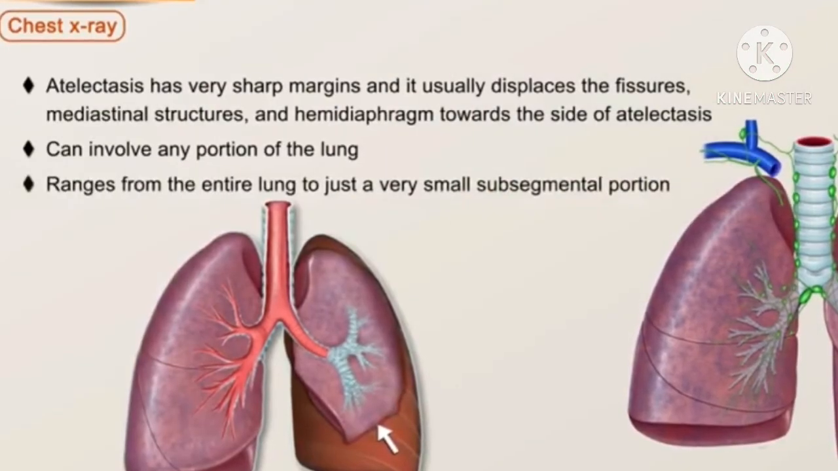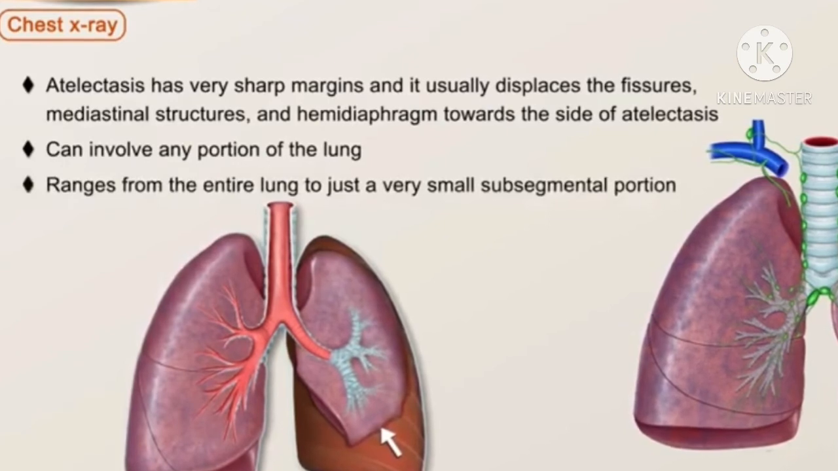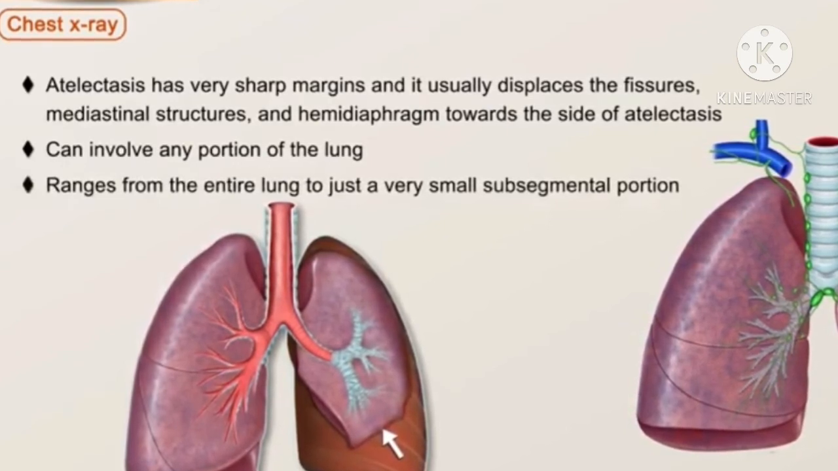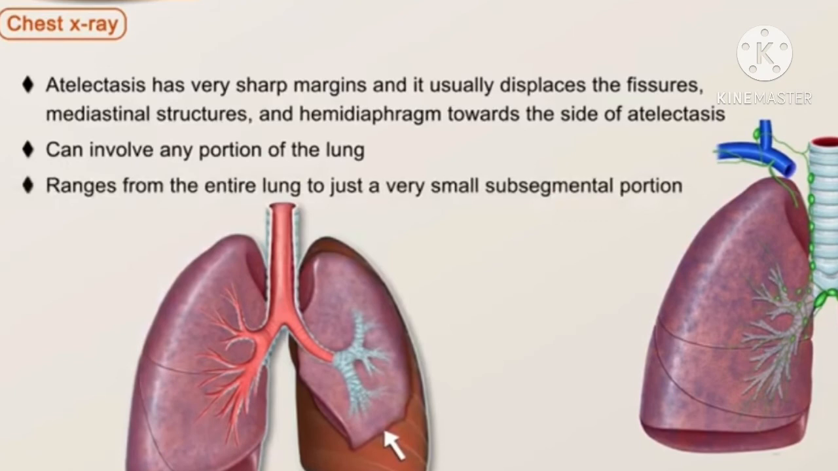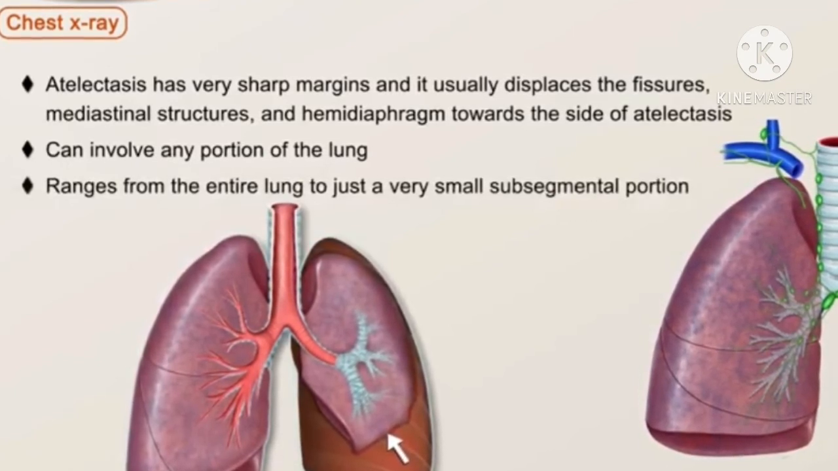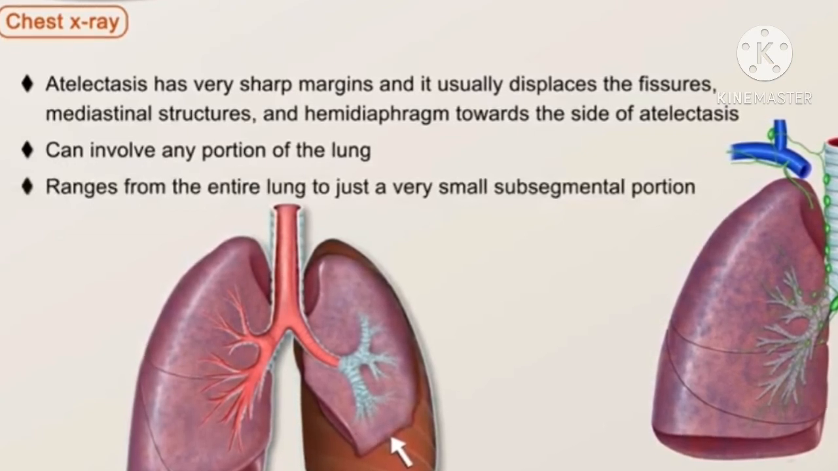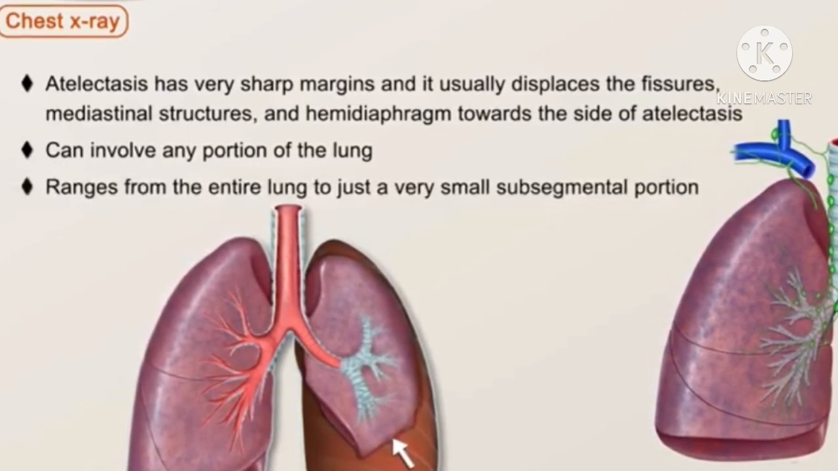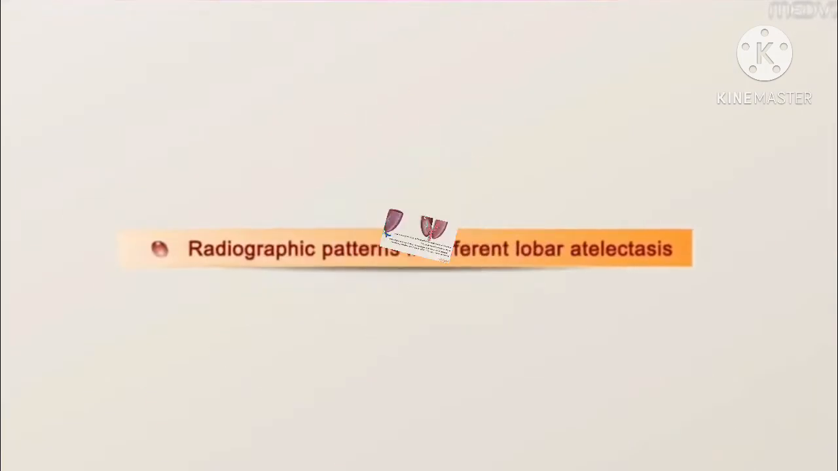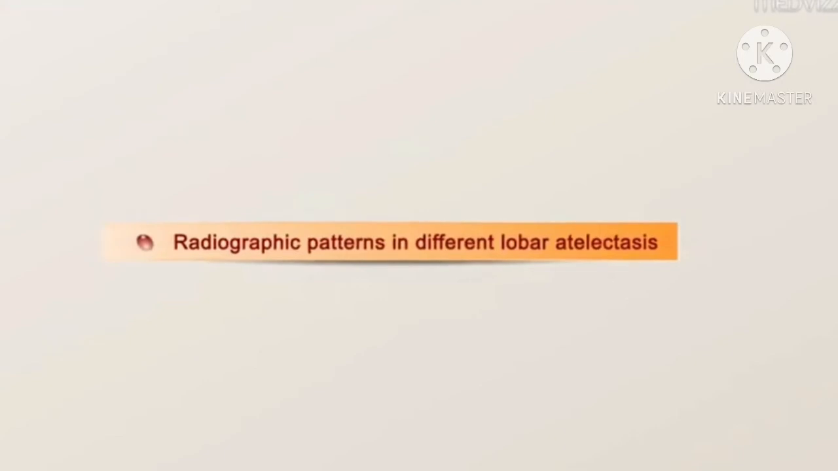Another point for the chest X-ray: since the atelectasis has very sharp margins, it usually displaces the fissures, mediastinal structures, and hemidiaphragm towards the side of atelectasis. It can involve any portion of the lung, and it ranges from the entire lung to just a very small subsegmental portion. Now let's talk about the radiographic patterns in different lobar atelectasis.